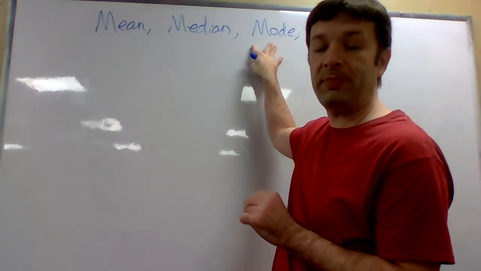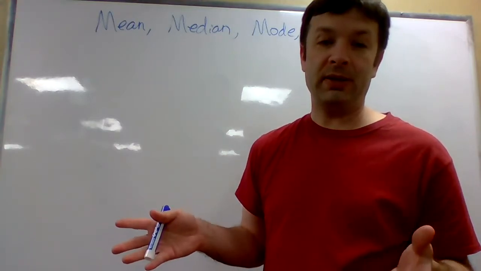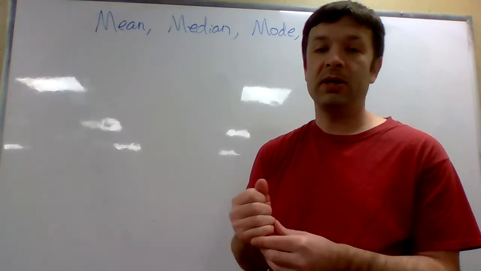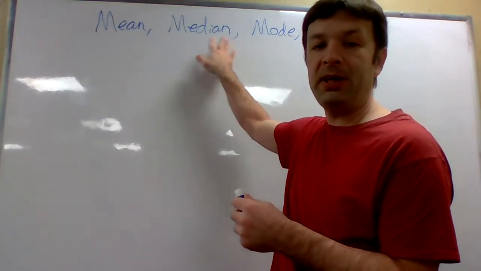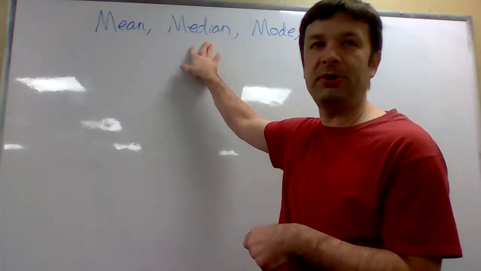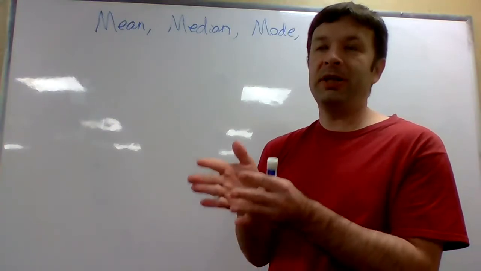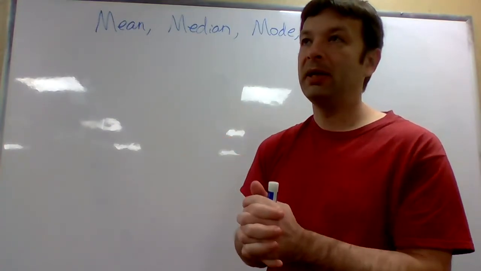Mode is the number that appears most often. So if like 4 people got an 88 on the test, that would probably be the mode, the most often appearing. So mode, most, kind of sounds the same, right? Median, I don't know, you can think of the median on the highways, that strip down the middle. So the median is the number that's right in the middle, okay?